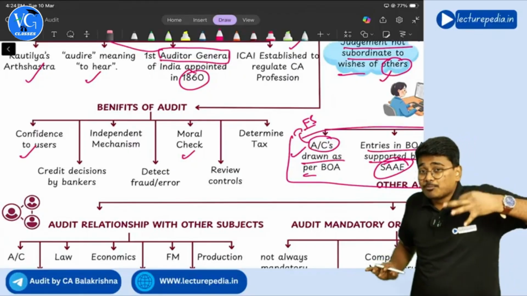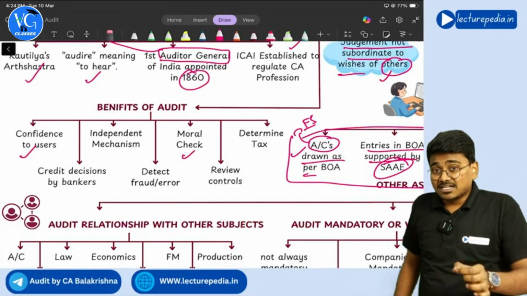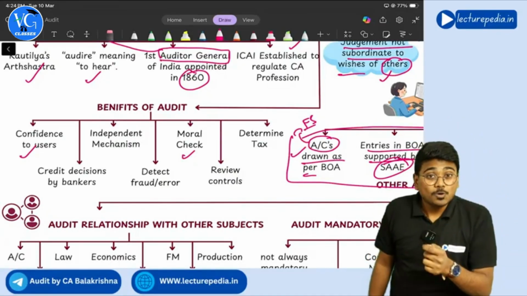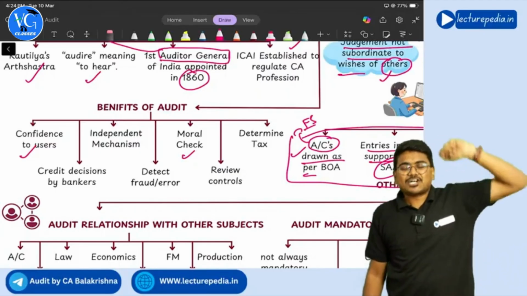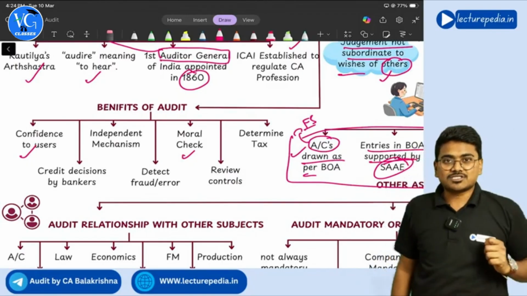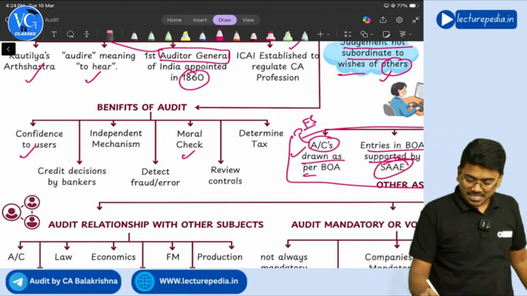Now, if employees know this, will they commit fraud? No, they will think twice while committing the fraud. So audit will also act as a moral check on the employees, preventing them from committing frauds. Understanding? So one more advantage of audit is that it acts as a moral check.